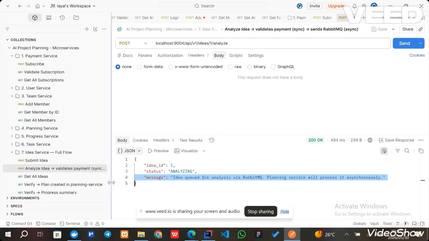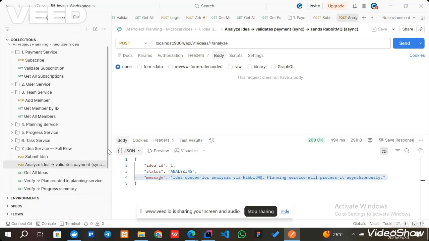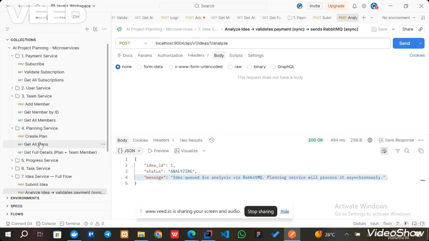So first, the idea service calls the payment service synchronously using REST and waits for confirmation that the subscription is valid. Second, after confirmation, it sends the audio to RabbitMQ and returns immediately with the status analyzing. So there is no waiting for the planning service. This is non-blocking. Now if we go to the plan service,